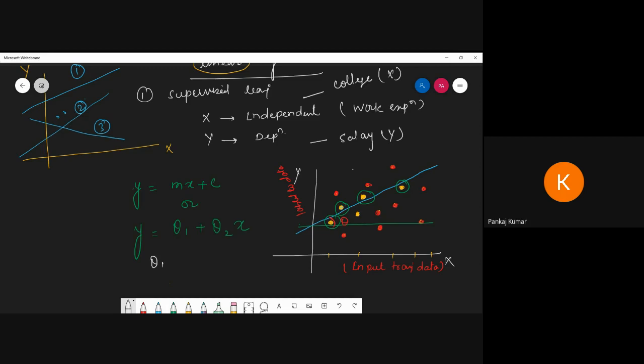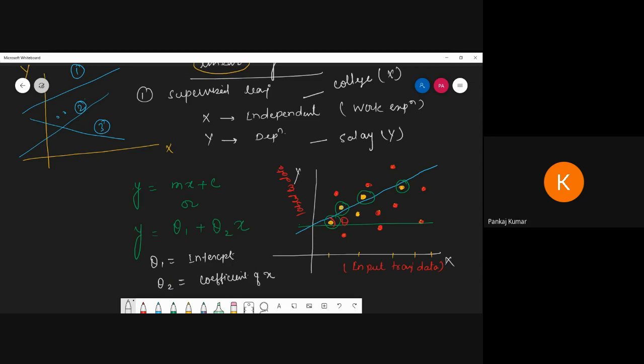Theta 1 is called the intercept on y, and theta 2 is called the coefficient of x. So that is the way.